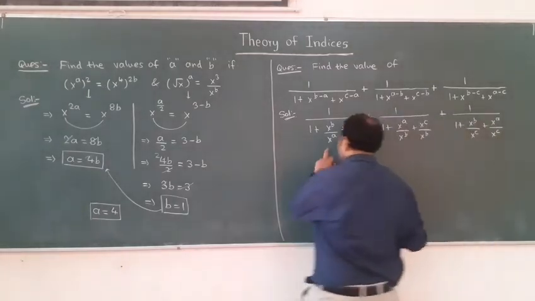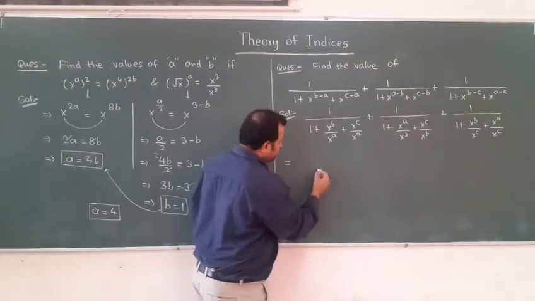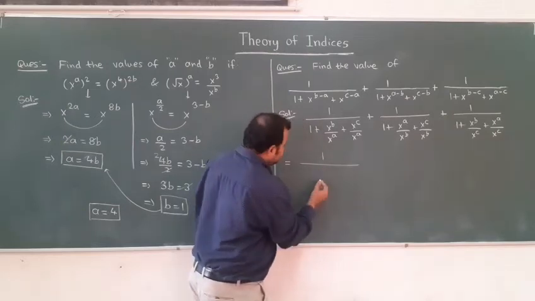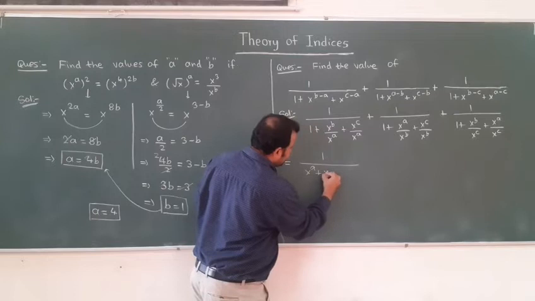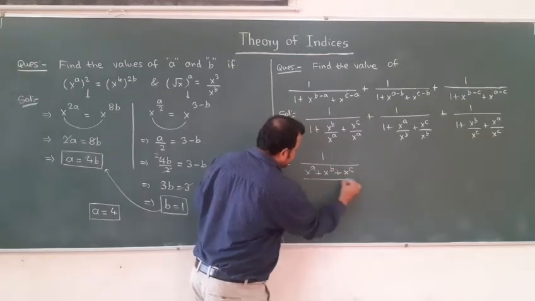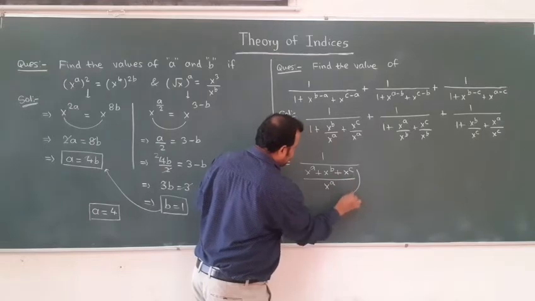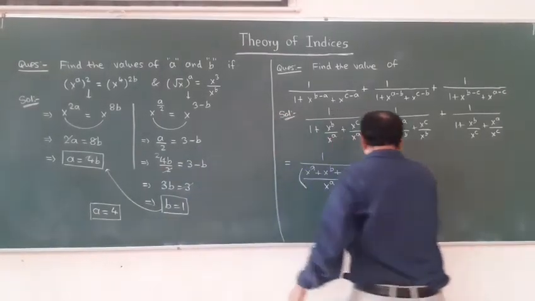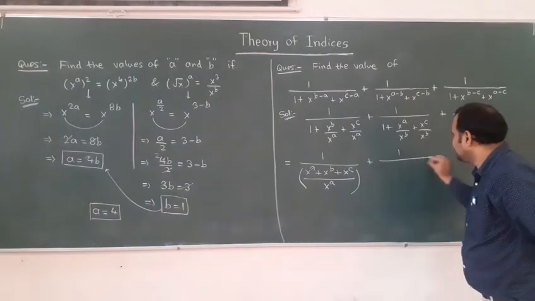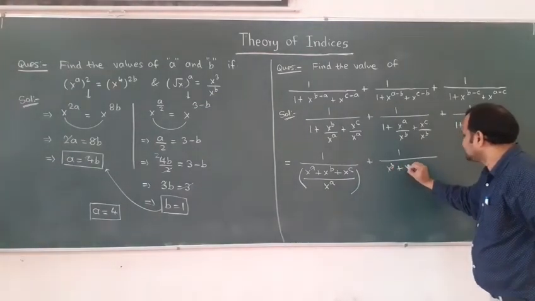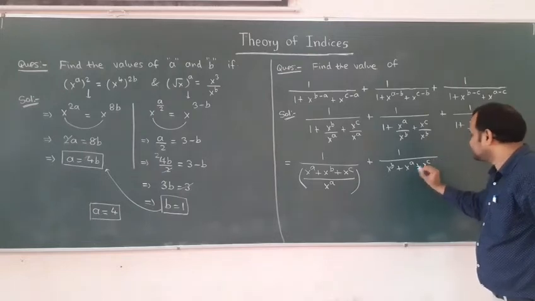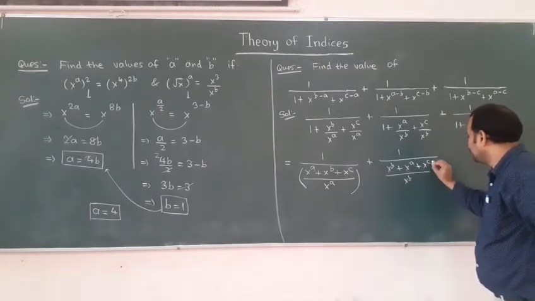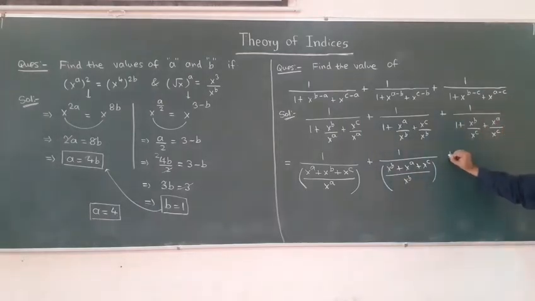Now take LCM. So when you take LCM, what you will get? You will get 1 divided by x to the power a plus x to the power b plus x to the power c divided by x to the power a, you will get here. Now take LCM here. Here you will get 1 by x to the power b plus x to the power a plus x to the power c divided by x to the power b, you will get here. Now take LCM here. 1 by, so this will be what actually? x to the power c plus x to the power b plus x to the power a divided by x to the power c.